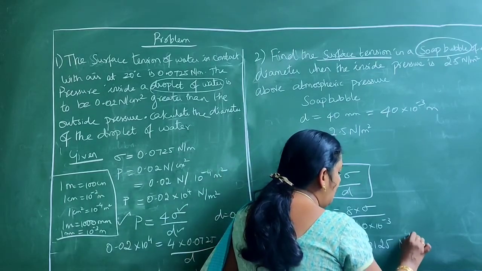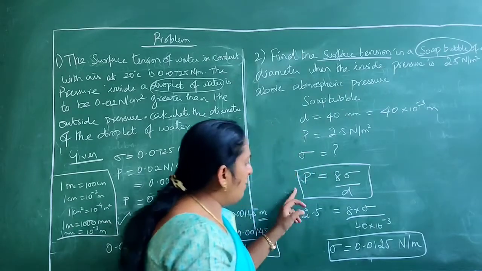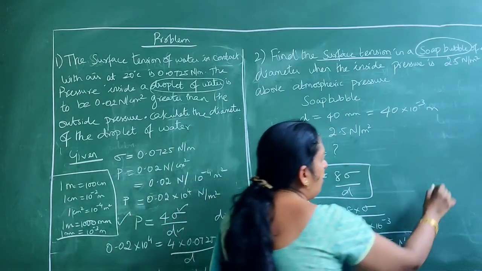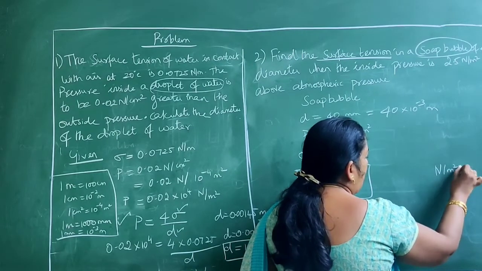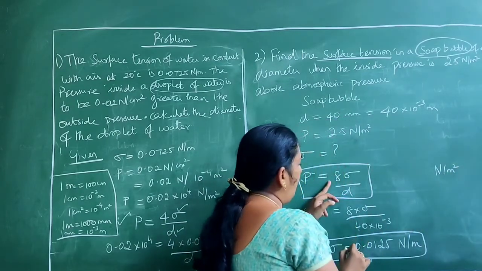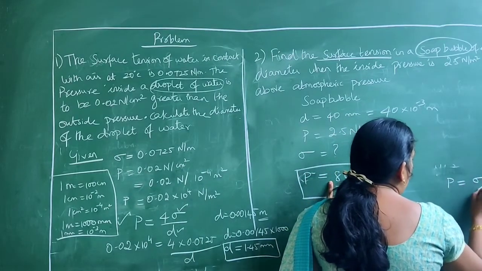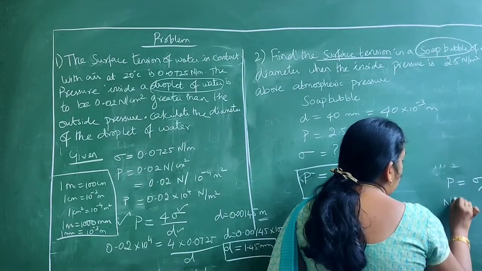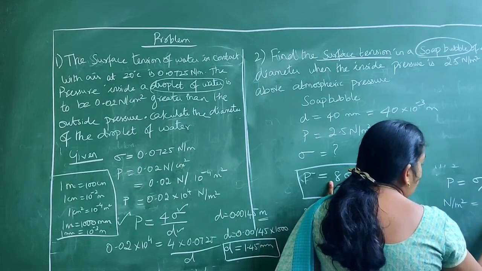As I already said, it is Newton per meter. If you are not able to remember the unit, what is the unit for pressure? The pressure unit is Newton per meter square. Am I right? So here, pressure is equal to 8 sigma by D. Pressure is Newton per meter square, sigma is unknown, D is meter.